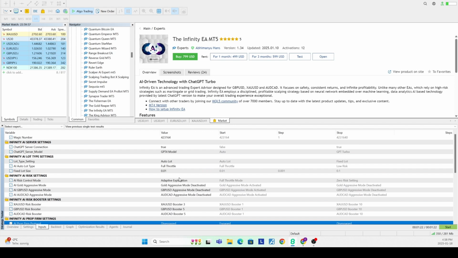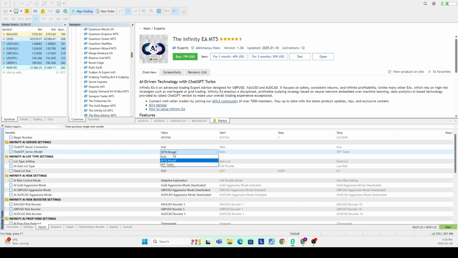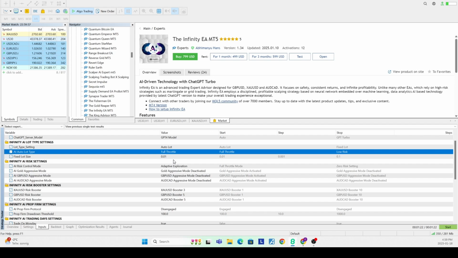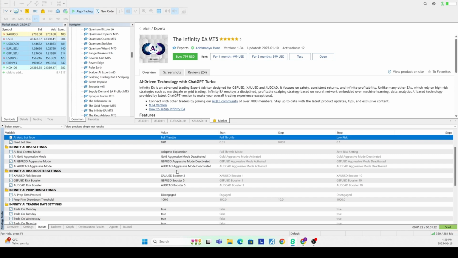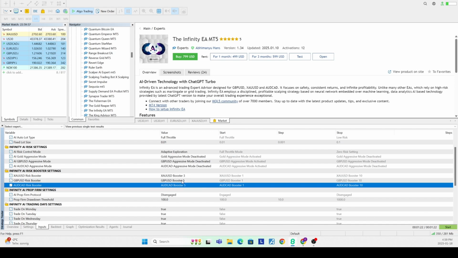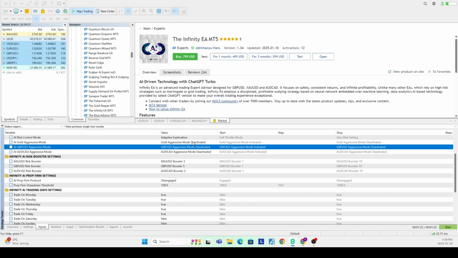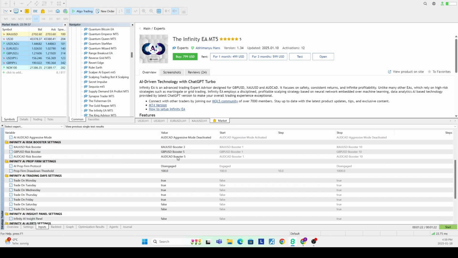And let's just quickly go through all of the inputs here just to fully understand how it works. You can choose between your GPT models, like GPT Turbo and GPT Model, whatever that means. I'm not so sure if there is a difference between them. And here you can use auto lot, full throttle, just to determine how it's going to be sizing positions. And here you're able to toggle on the risk for the different pairs, which is kind of interesting. And you can turn on aggressive or normal mode.